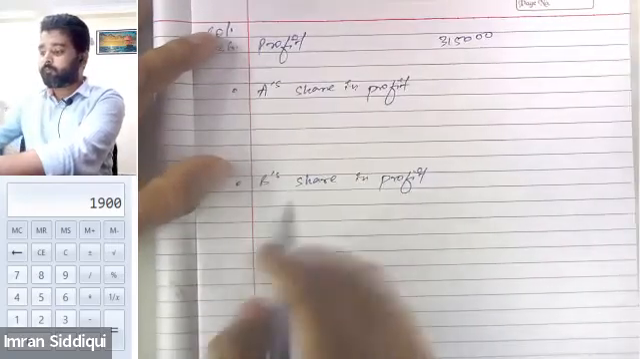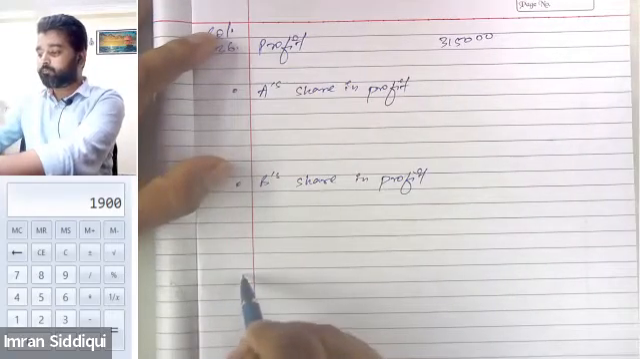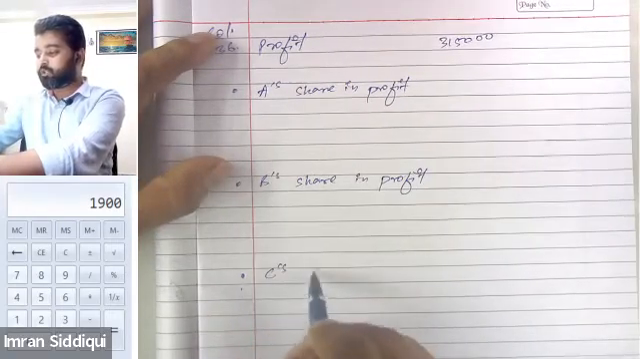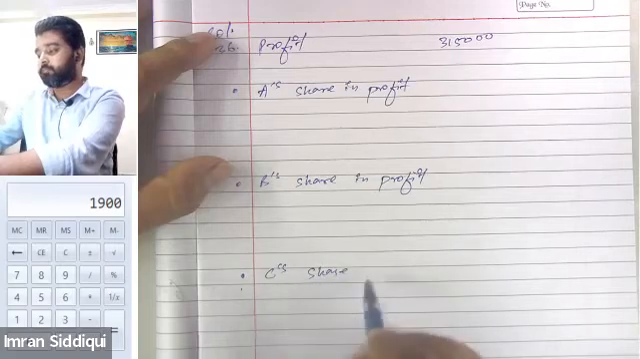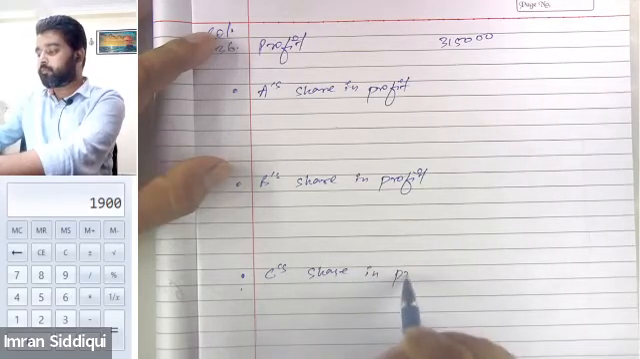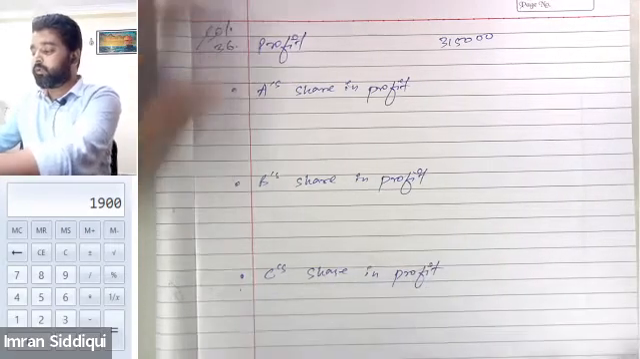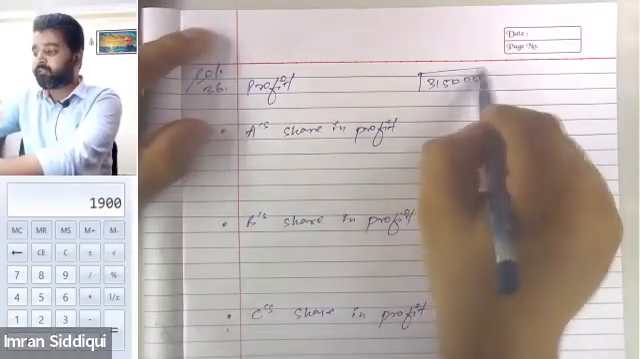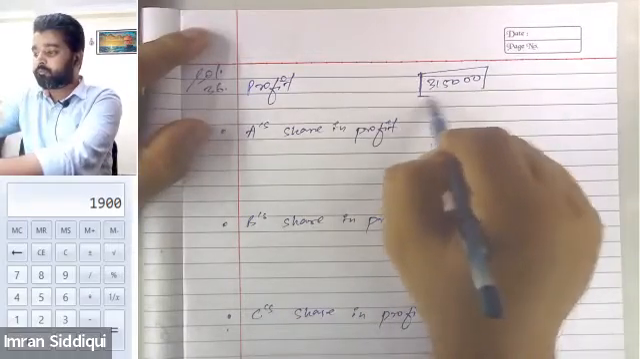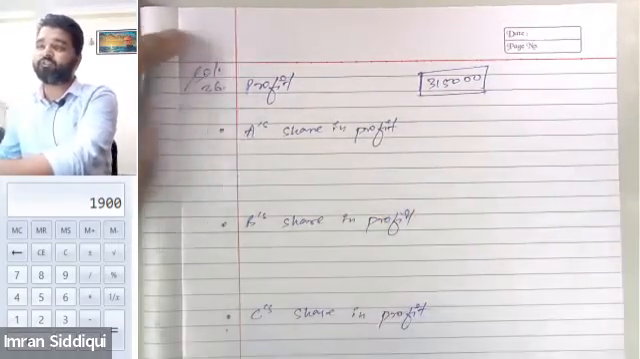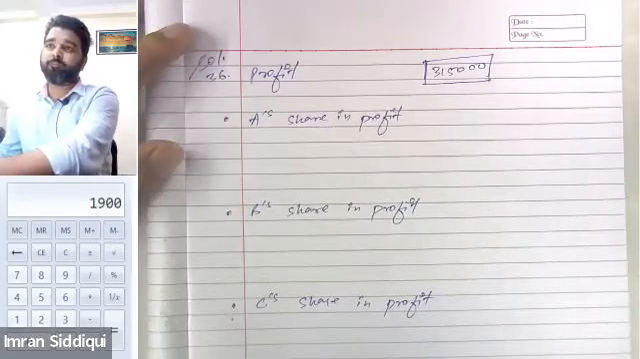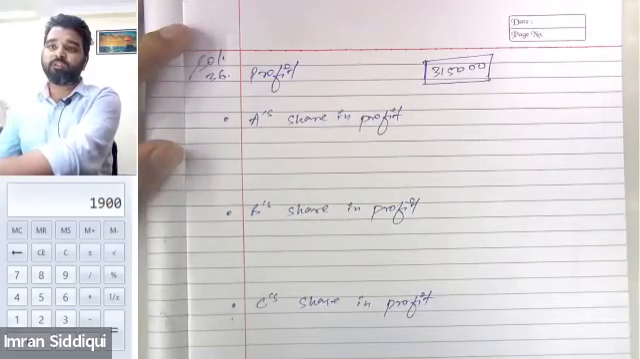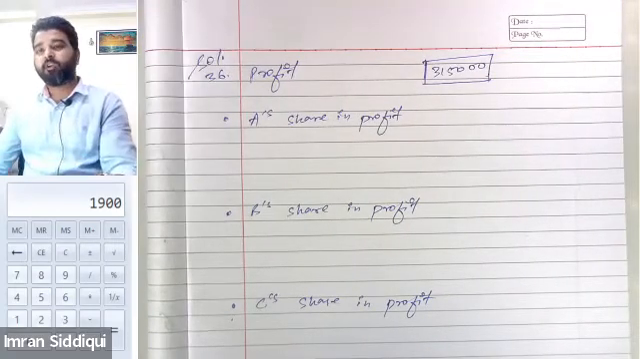And then we will find out C's share in profit. Okay, so tell me, out of 3,15,000, how will this 3,15,000 be shared, be divided among the partners? In what ratio will this 3,15,000 be divided among the partners?